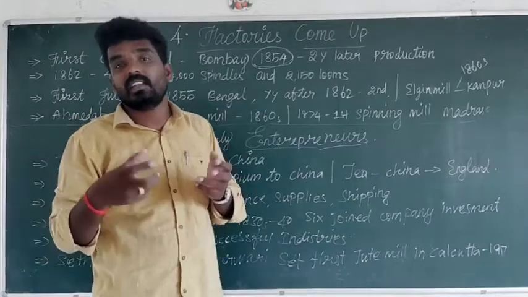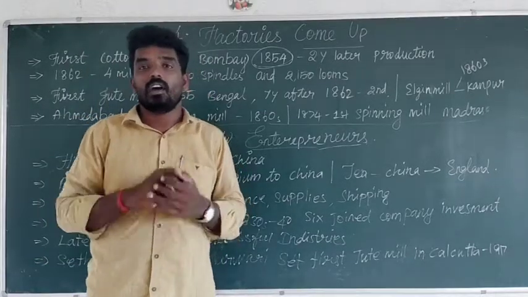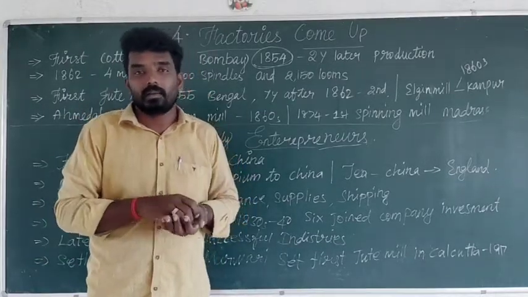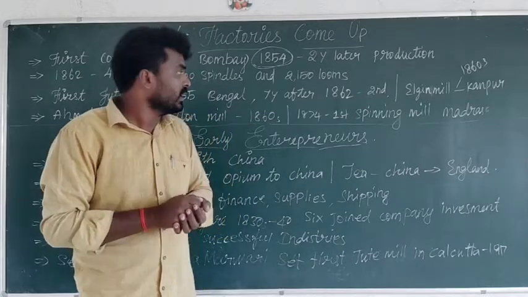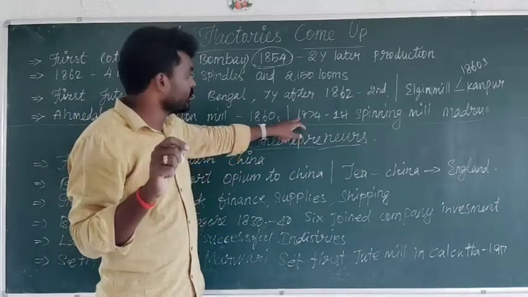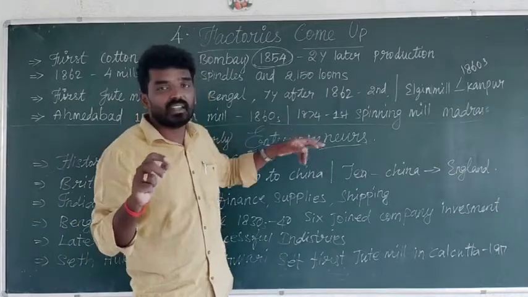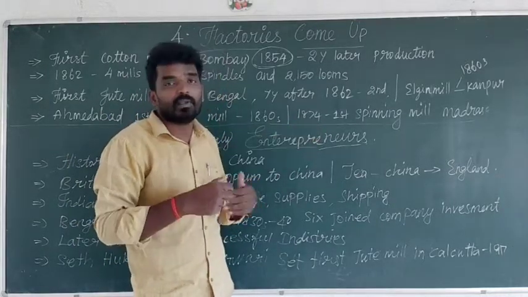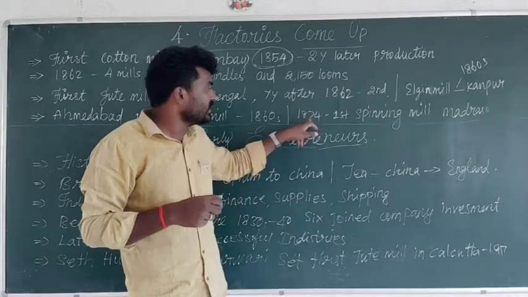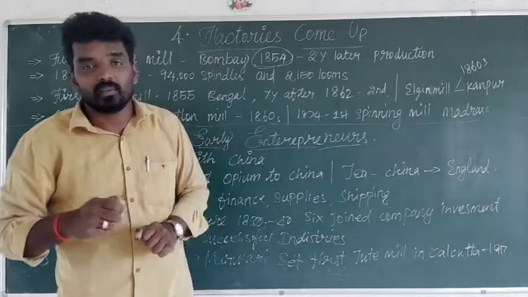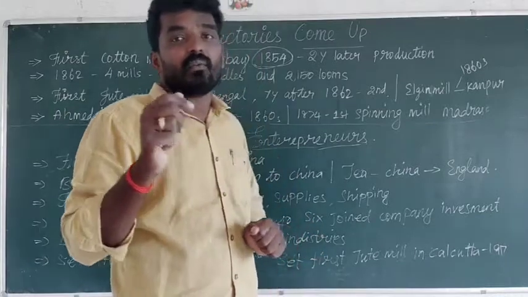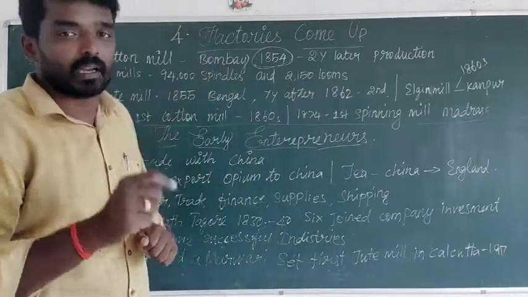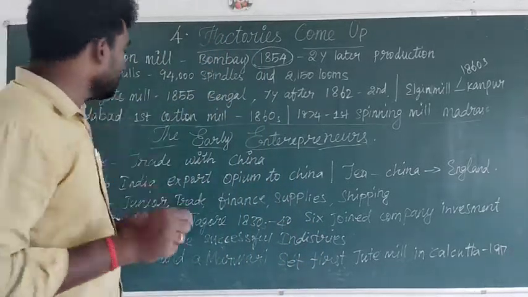At the same time in Tamil Nadu, then the Madras province, the first spinning mill was started in 1874.